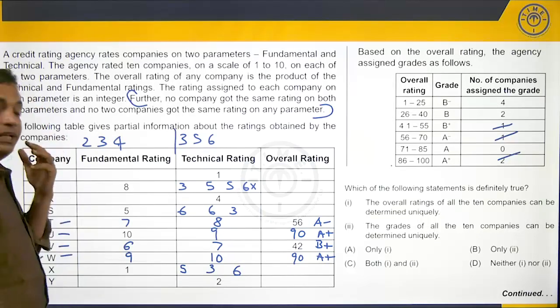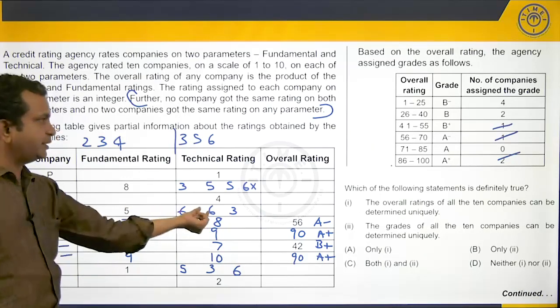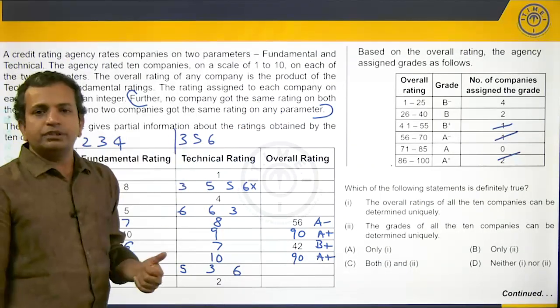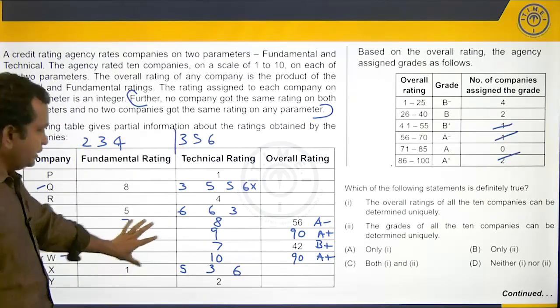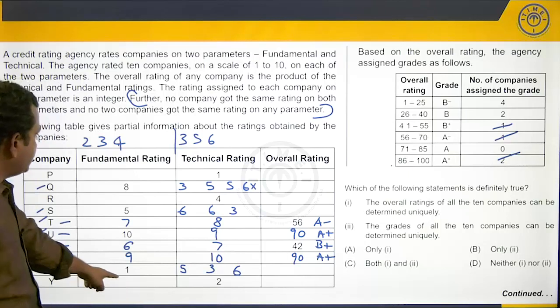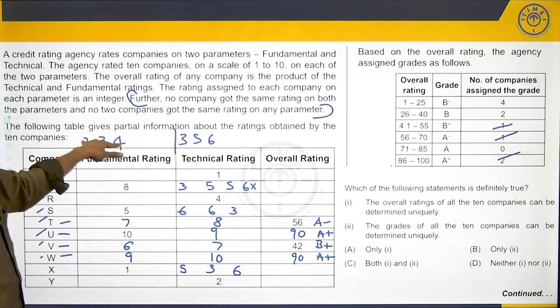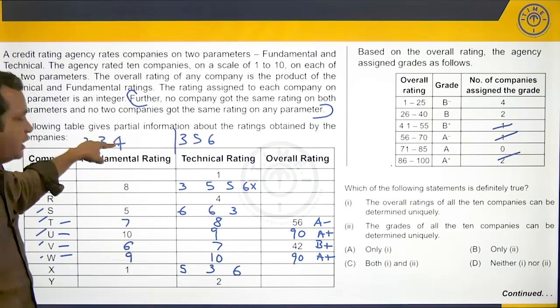And what are the 2 candidates that we have here? Right now, we have this as a possible candidate, 5 6 are 30, between 26 to 40, and 8 5 are 40, between 26 to 40. Other than these 2 companies, these 4 companies are fixed, right? Their bands have already been set, and the remaining companies 1, 2, 3 have their initial fundamental rating values as only very small, 2, 3 and 4.